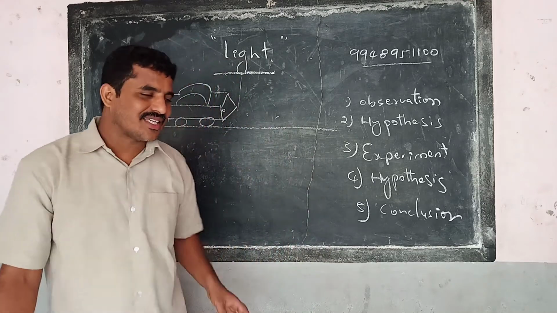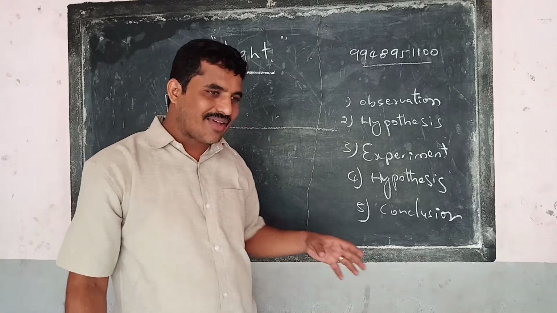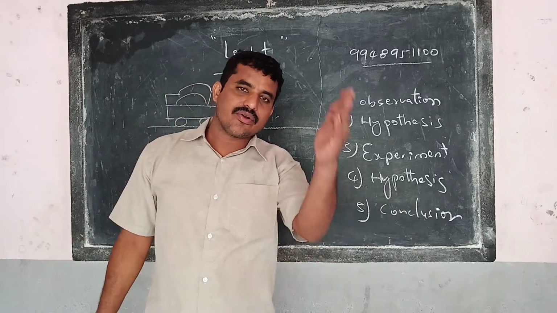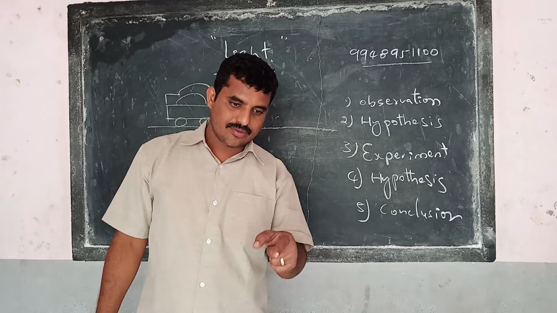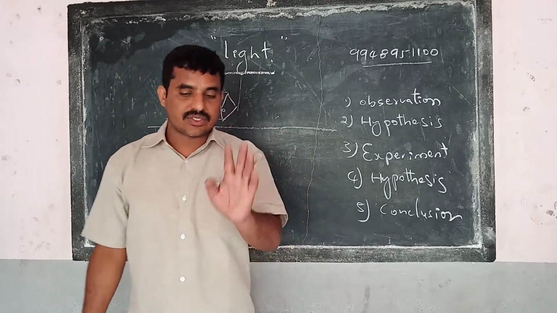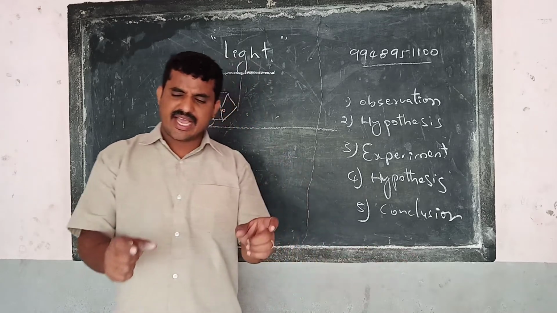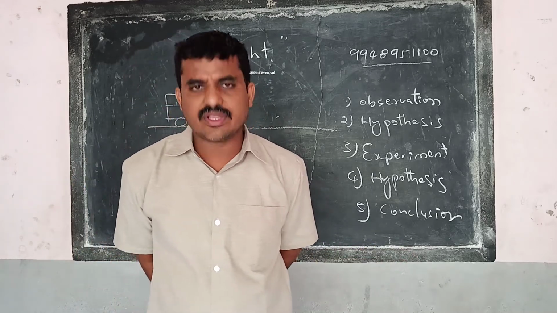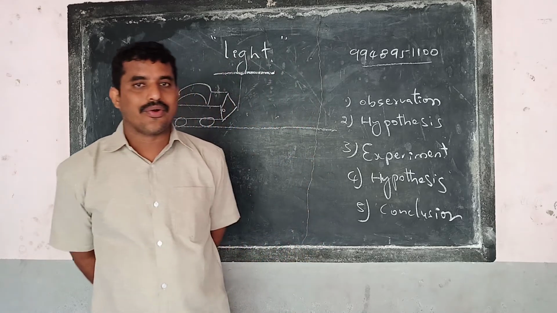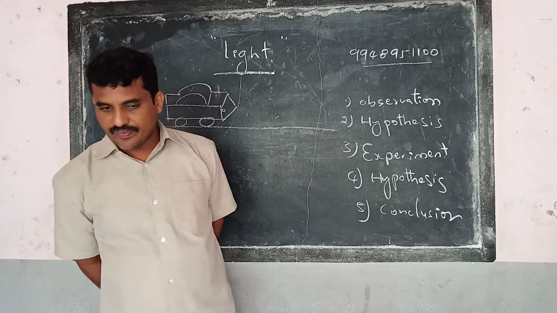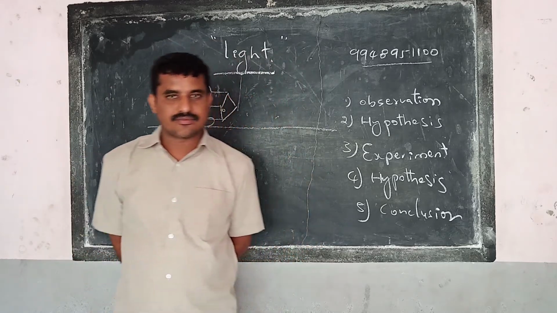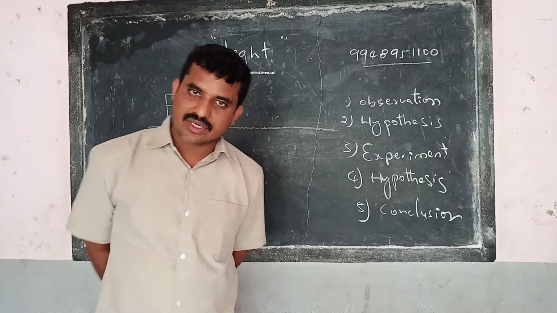So what can we understand from these examples? When you are traveling on the road, if it suddenly becomes dark, the vehicle must have headlights. That is why every vehicle has lights. Without the headlights, it is not safe to travel on the road. So before starting from home, check whether the lights are working or not, if you are moving into dark areas.